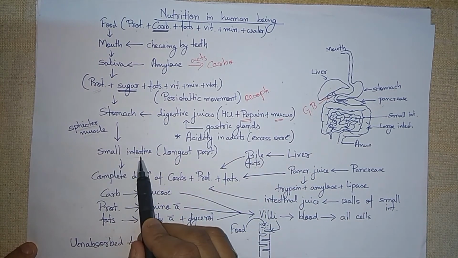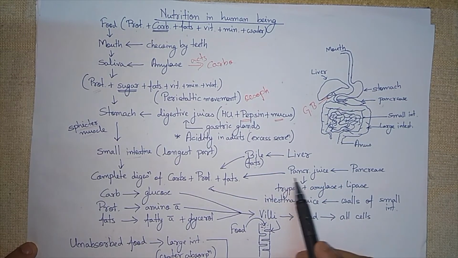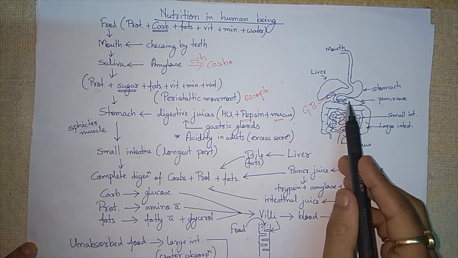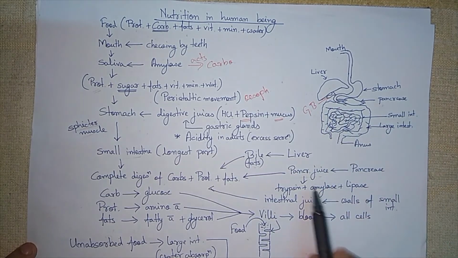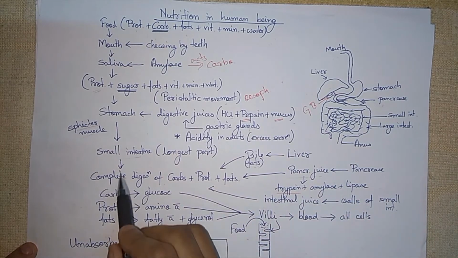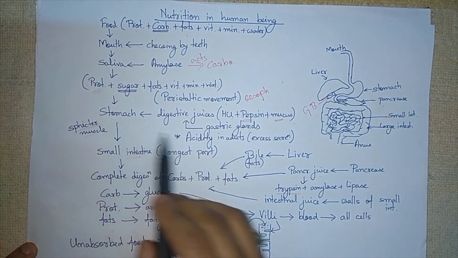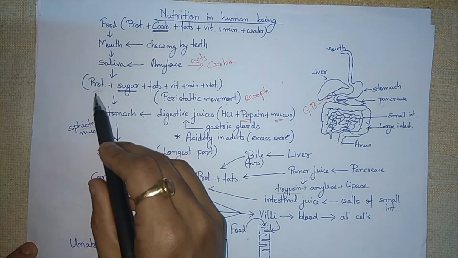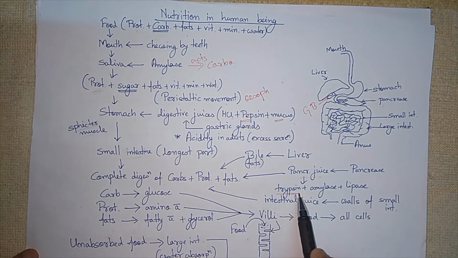Then from the pancreas, pancreatic juice also comes out, which enters into the small intestine. Pancreatic juice contains trypsin, a protein digesting enzyme. Protein is already digested in the stomach, but if any protein is left, that extra protein is digested by the trypsin.